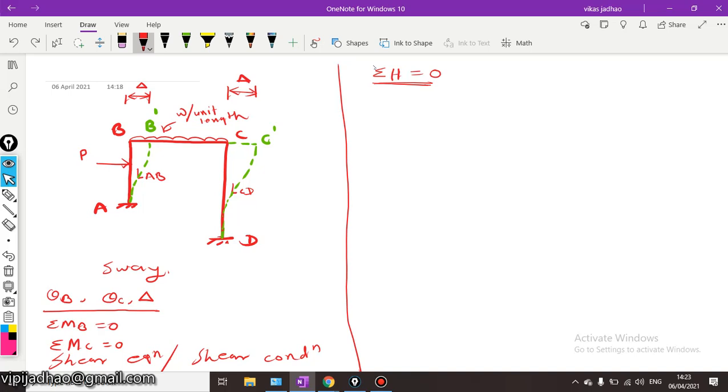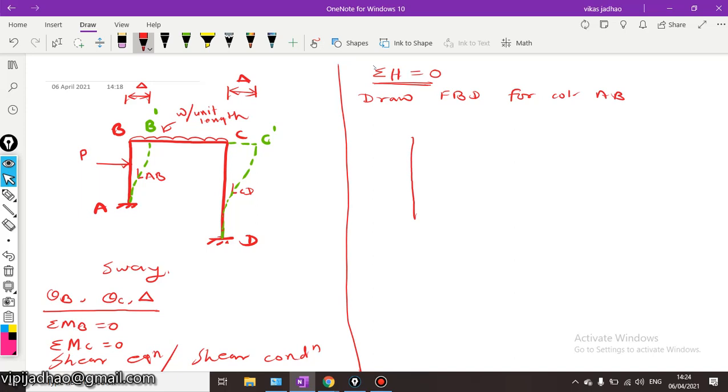That means the summation of HA, HD and all other horizontal forces acting on this frame will be 0. So first, we will draw the free body diagram for column AB, considering all the forces and moments acting on this column AB as positive.